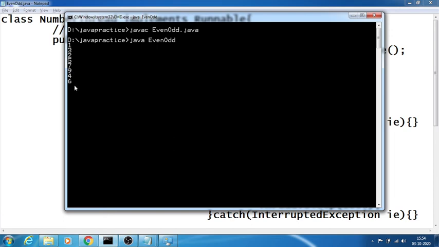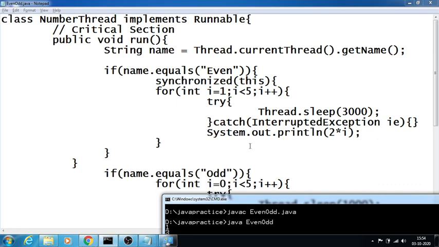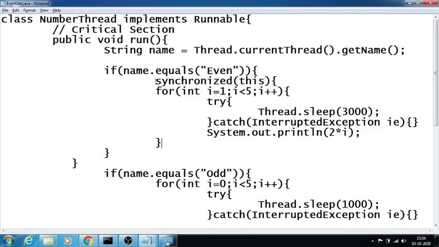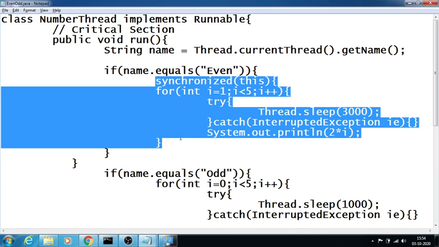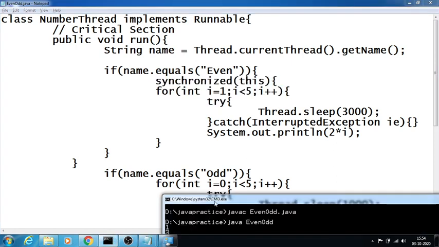It's a different kind of logic that I have got now. The reason behind that is I have kept the synchronized block inside this code. This code will only work on what? Only on even numbers.